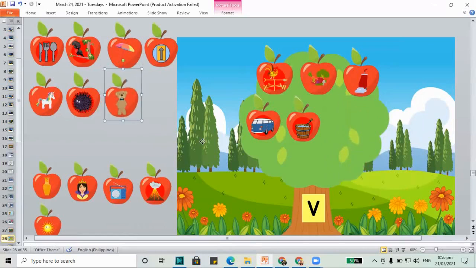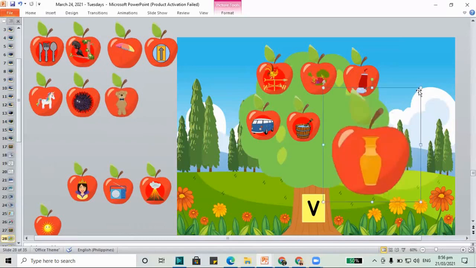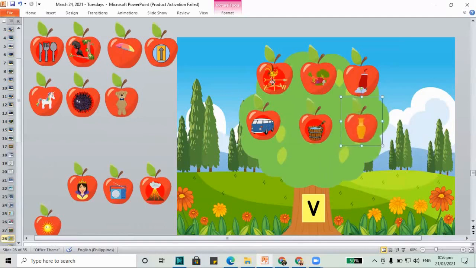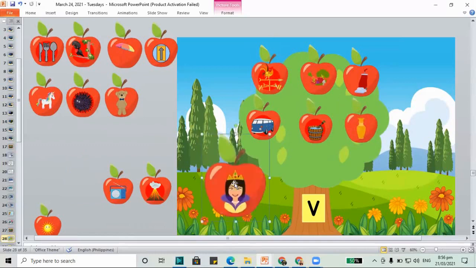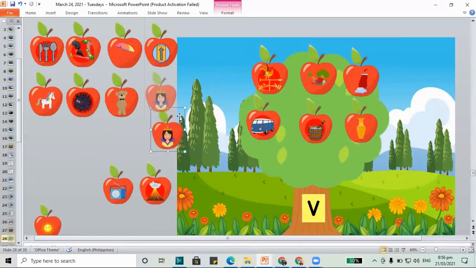How about for the vase? Do we put the vase for letter V? Yes, vase goes in letter V. How about for the queen? Do we put queen in letter V? No, queen goes in the letter Q, not V. It has the Q sound.